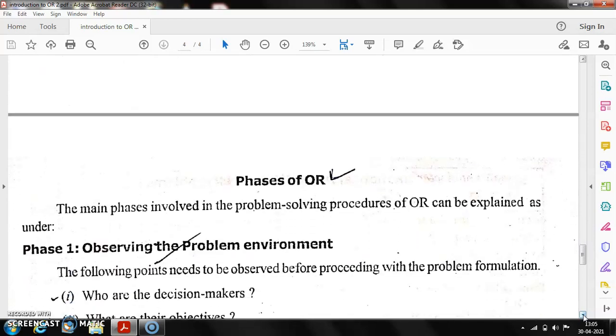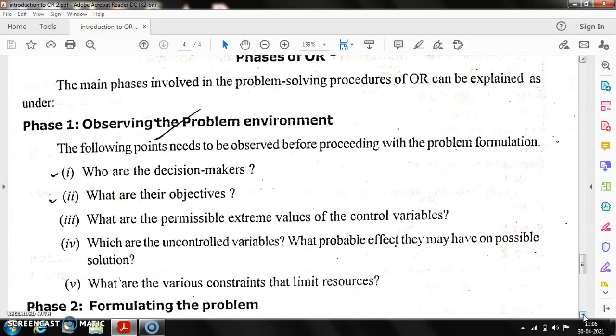Then we'll see the phases of the OR technique. The main phases involved in the problem solving procedure of OR can be explained as follows. The first one is observing the problem environment. As we have discussed, the problem definition has to be very correct in order to get the correct solution. If the problem is not defined well, then you won't get the correct answer. Hence the following points need to be observed before proceeding with the problem formulation.